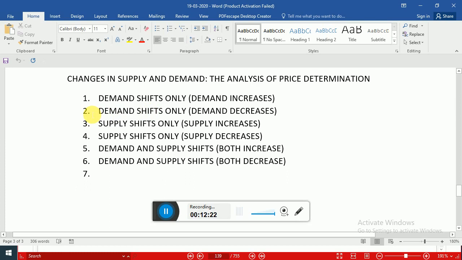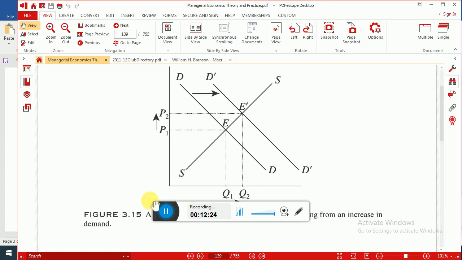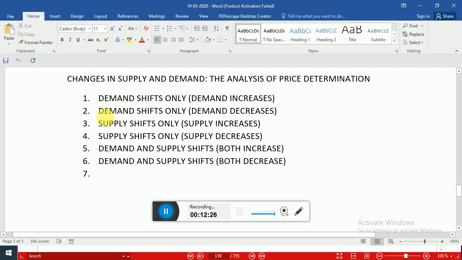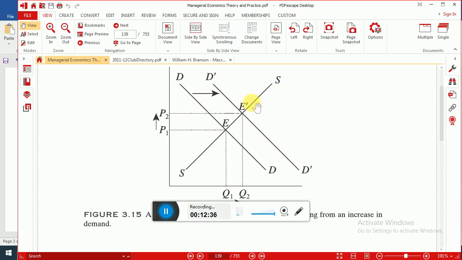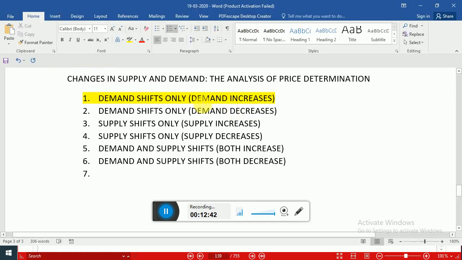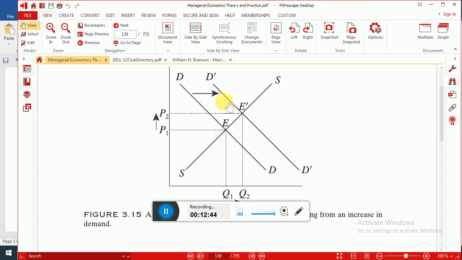So figure 3.15 is basically showing this situation. First case, demand shifts only, there is only change in demand curve. Demand curve has shifted rightward, that shows increase in demand. Why has the demand curve shifted rightward?